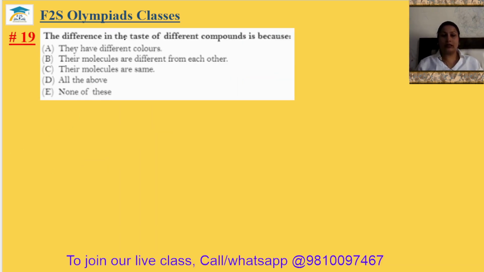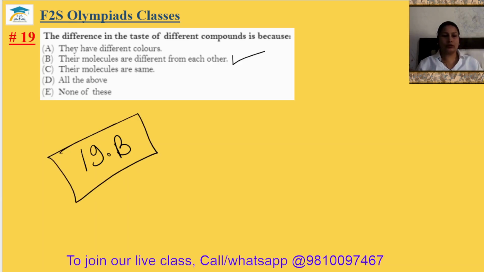Question number 19. The difference in the taste of different compounds is because they have different colors, their molecules are different from each other, their molecules are the same, or all of the above. Actually, their molecules are different from each other. That's why there is a different taste. Option B. The 19th answer is option B.